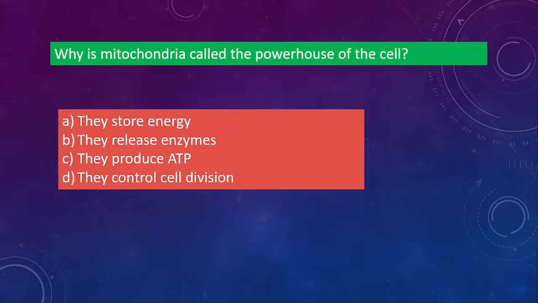Next one. Why is mitochondria called the powerhouse of the cell? They store energy, they release enzymes, they produce ATP, they control cell division. Very easy. So what is it? Why is mitochondria called the powerhouse? ये बचपन से पढ़ा. So it produces ATP. Not A, it is C. Mitochondria is powerhouse of the cell because it produces ATP. Yes.